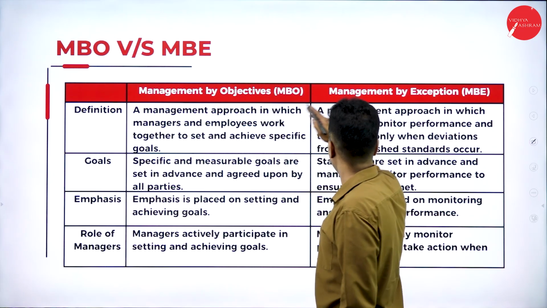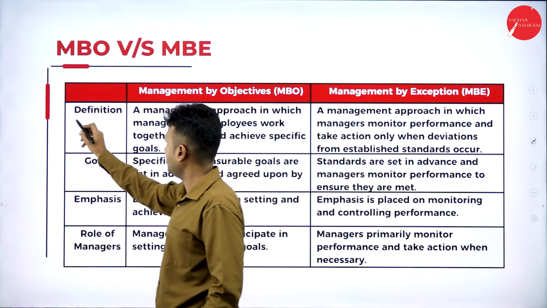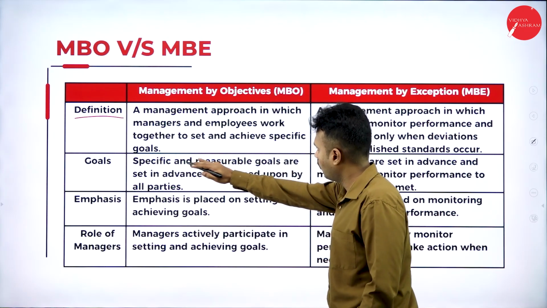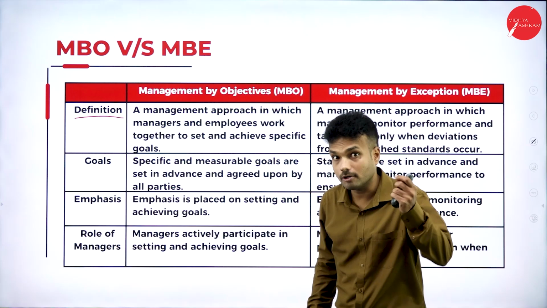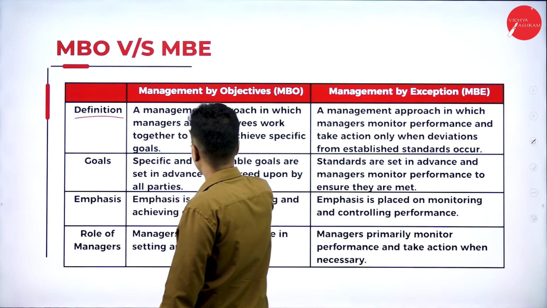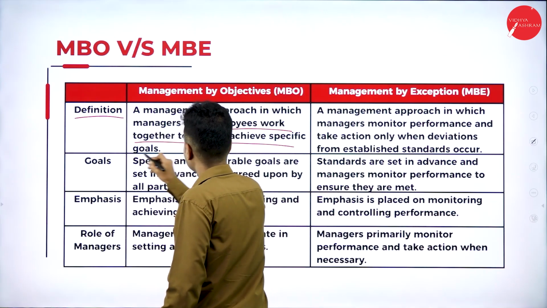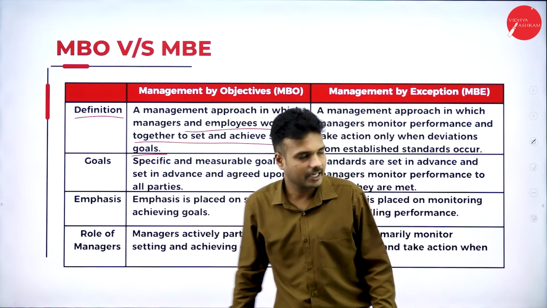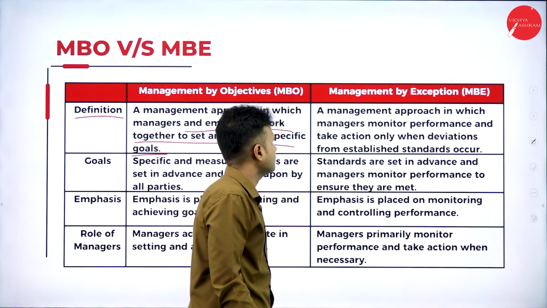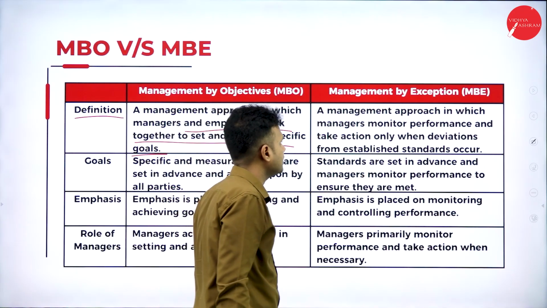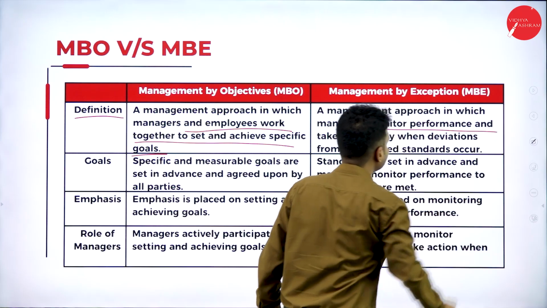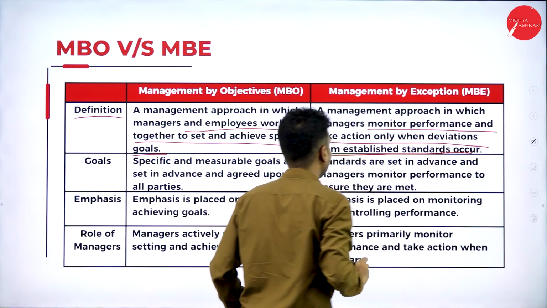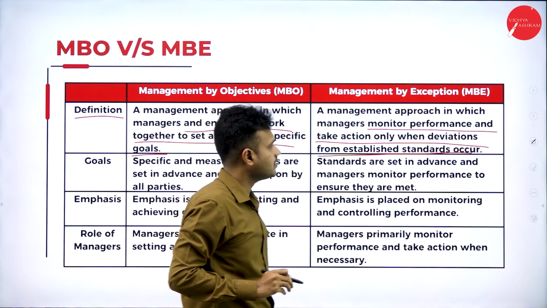So, management by objective, management by exception. What is the definition of management by objective? The management approach in which the managers and the employees work together to set and achieve the specified goals of the organization. So they are going to work together for the accomplishment of the goals of the organization. Management by exception is a management approach in which the manager monitors the performance and takes action only when a deviation from established standards occurs.